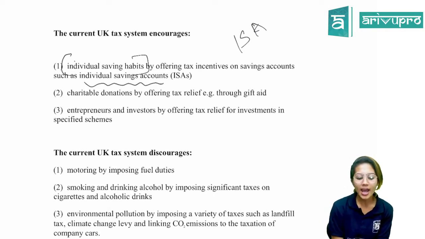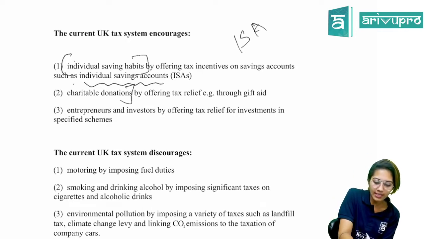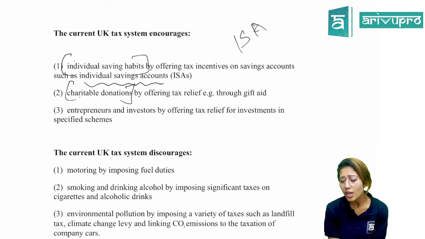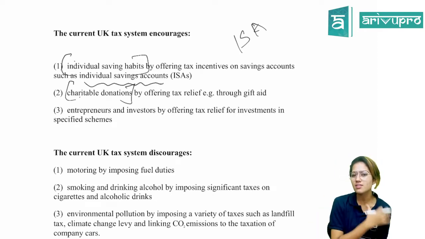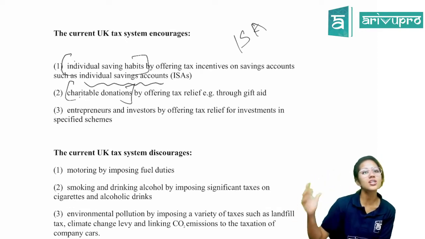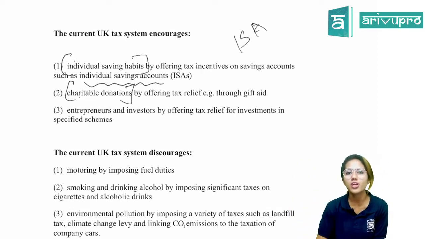Fine. Charitable donations. If you make certain charitable donations, you are going to get relief. You'll get relief in different ways, and we'll be discussing all that in further chapters. The UK tax system is structured in such a way that if you make a charitable donation, you get relief with regard to your tax payment.